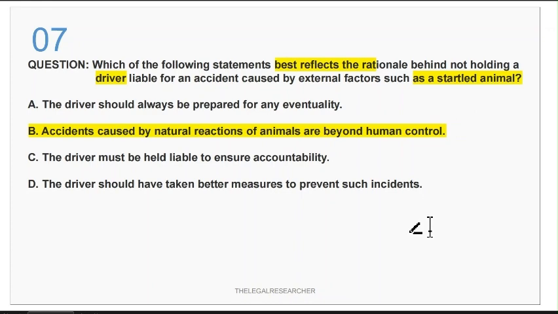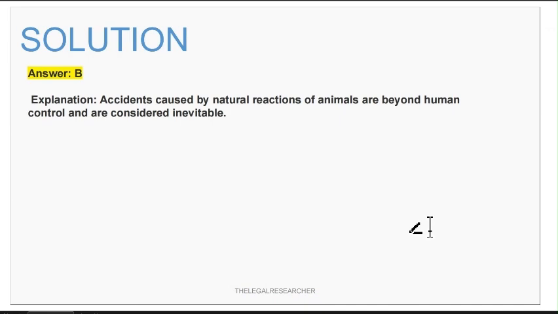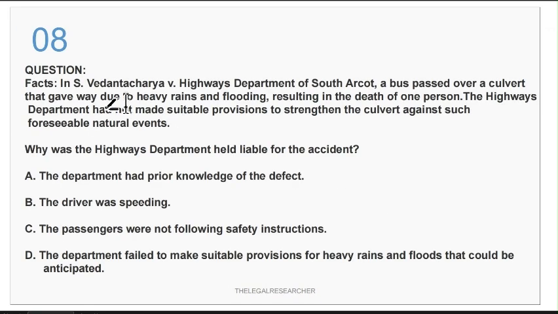But again, if you have read the case of Holmes versus Mather, which we have studied in a video, therein we have studied that there must be no negligence, there must be reasonable care, due care. So that part always comes in tort cases. So coming to the next question, question number 8.